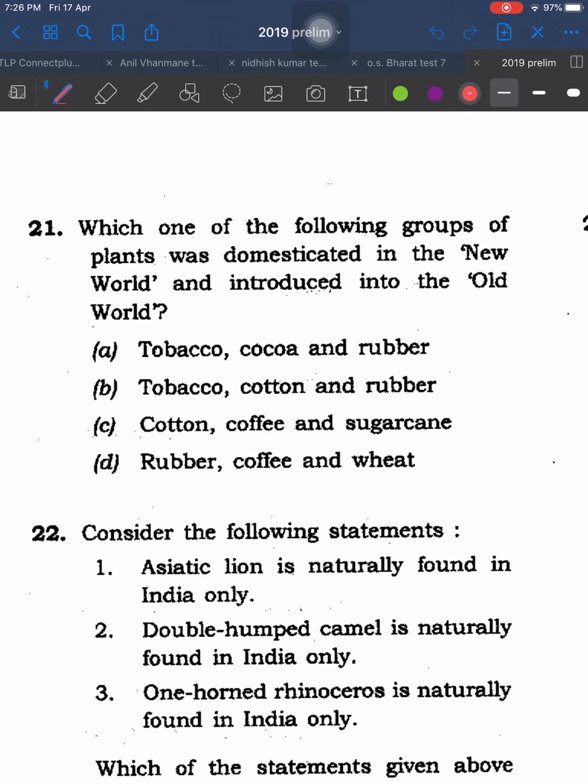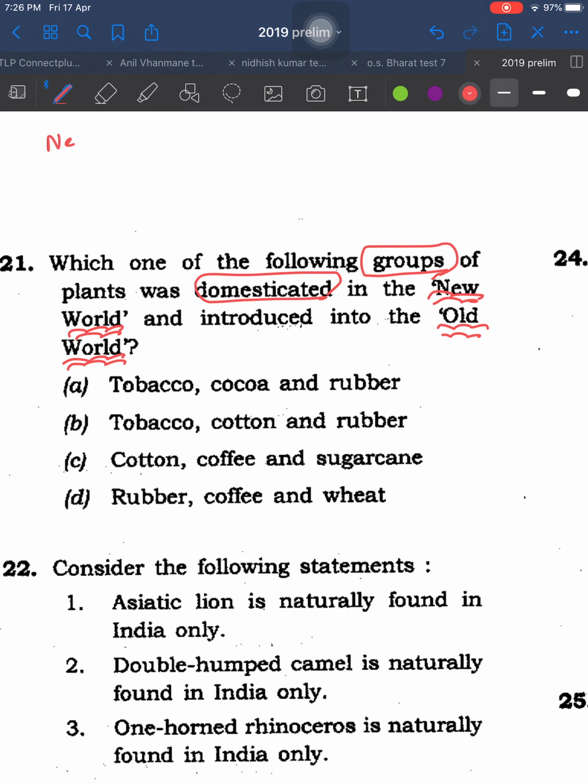Which one of the following groups of plants was domesticated in New World and introduced into Old World? Now, before attempting this question, you should be clear about what is New World, what is Old World.